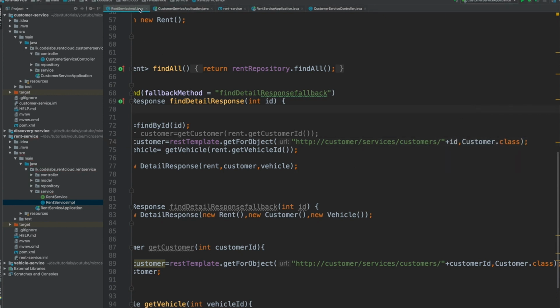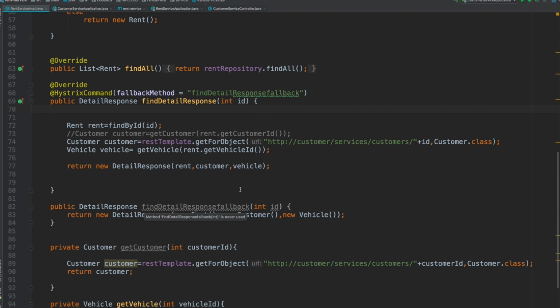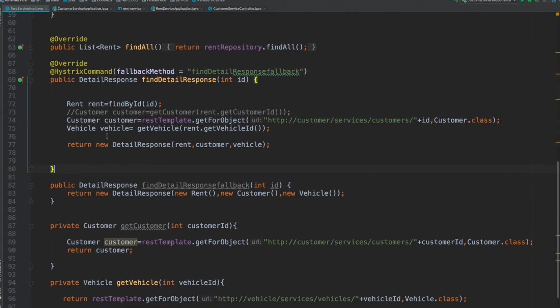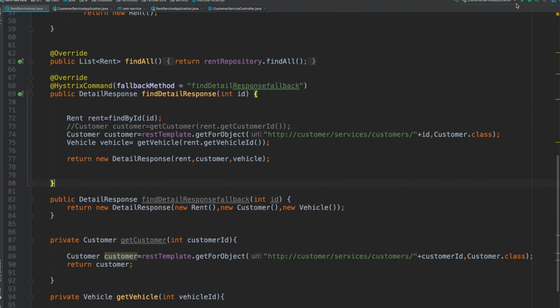If you want to get this annotation to work, you need to make sure that it is the first method called from the controller, right? Otherwise it won't work. Okay, so now we are safe. I think I didn't miss anything. So let's start the discovery dashboard first.